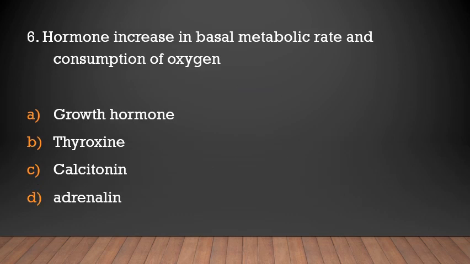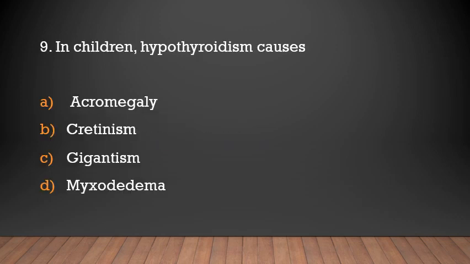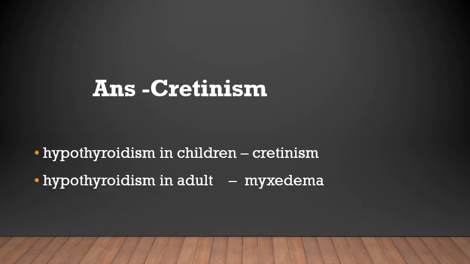Hormone that increases basal metabolic rate and consumption of oxygen: growth hormone, thyroxine, calcitonin, adrenaline. Thyroxine. In children, hypothyroidism causes acromegaly, cretinism, gigantism, myxedema. Cretinism. Hypothyroidism in children is called cretinism. Hypothyroidism in adults is called myxedema.